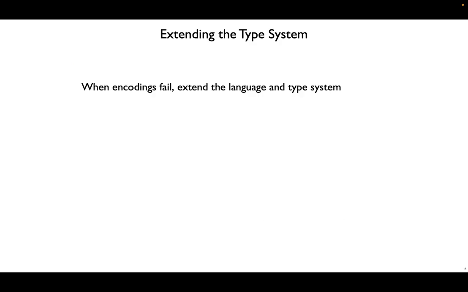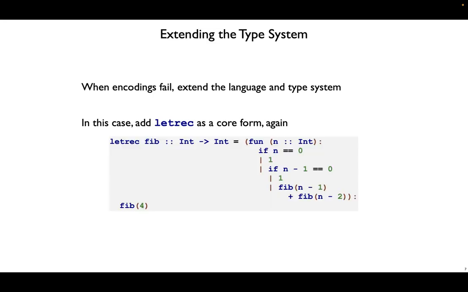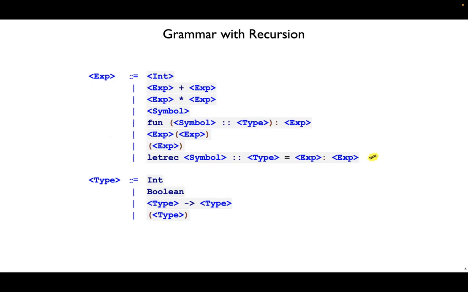What can we do for typed recursion? Let's extend the language. When encodings fail, it's time to build in a new primitive. We'll now add in letrec as a core form. First, we need to extend our grammar. Letrec will take in a symbol, a type, and two expressions, and that's all for the extension. We're not going to change the language of types down at the bottom.